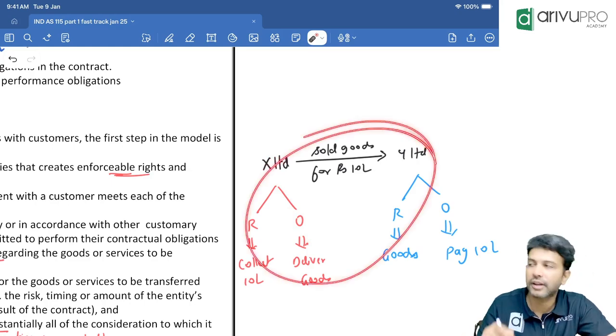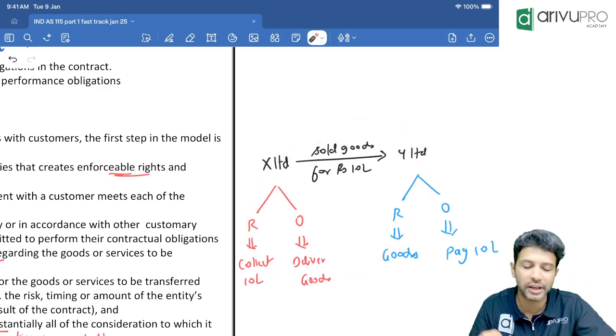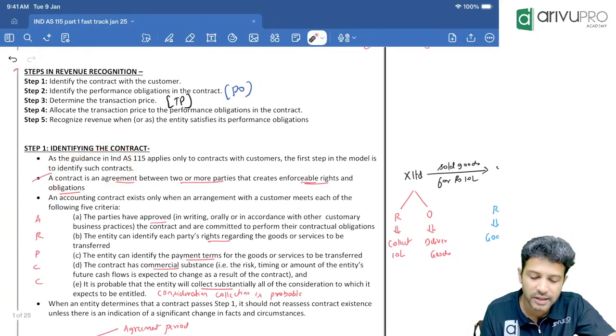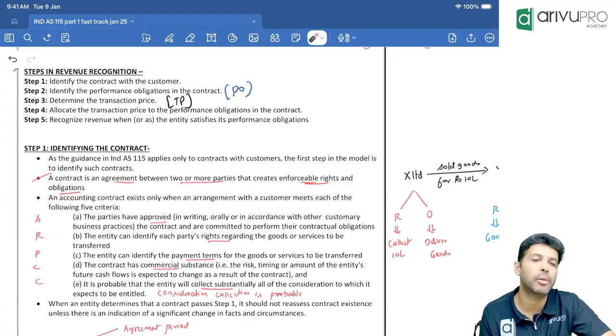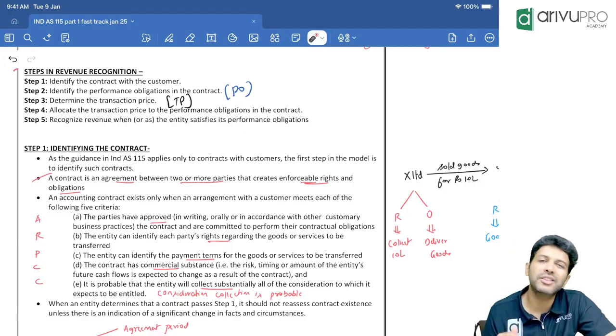So if there is an agreement between 2 or more parties with enforceable rights and obligations, then it will become what, sir? A contract as per IND AS 115. The keyword there is enforceable rights and obligations. First is that. Now, for it to be a contract, IND AS 115 has given some conditions.